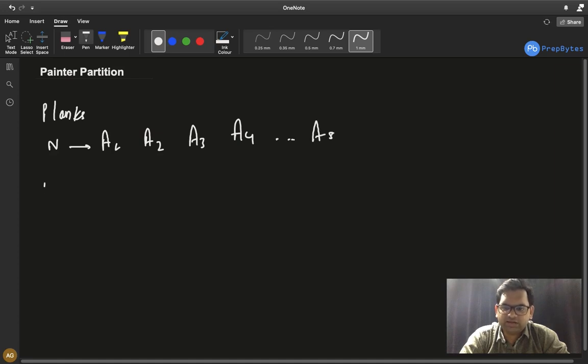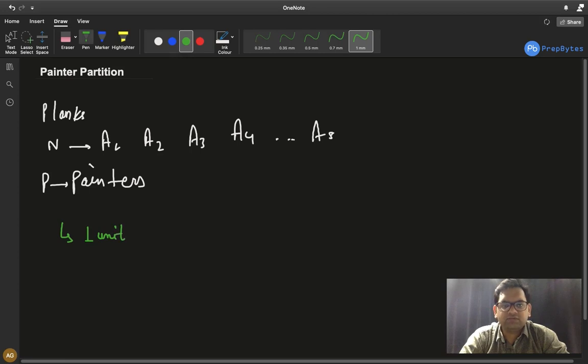With that you have hired P painters. So we have P painters. Each painter will paint 1 unit of length of the plank in 1 unit of time, 1 unit length in 1 unit time, let's say 1 second, anything. And each painter can paint continuous, contiguous blocks.